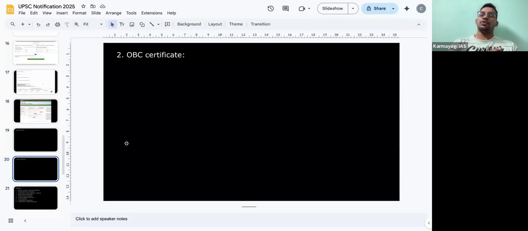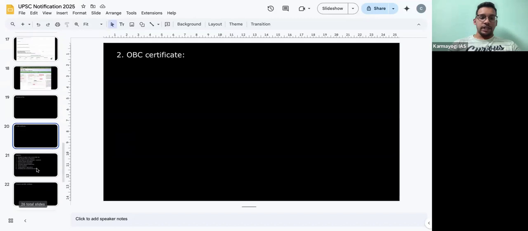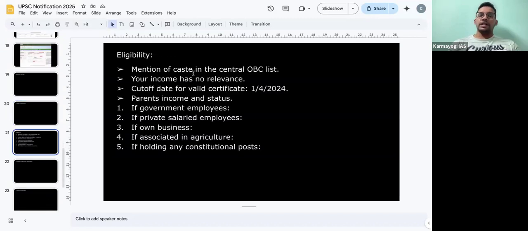Non-creamy layer are those who can avail OBC reservation in terms of attempts as well as in terms of the cutoffs, right? So this is given to certain criteria, certain people who are backward among the OBC castes, right? So let's see details about this. First, eligibility. Who can avail this OBC reservation?